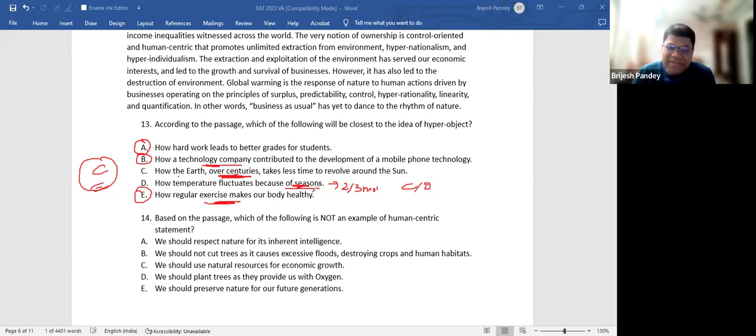Seasons, we can feel seasons. From February to April, you can very much sense how February is and how April is these days. So two, three months changes can be perceived very quickly. But this is something that you cannot perceive. So greater time span. Which of the following is not an example of a human-centric statement?